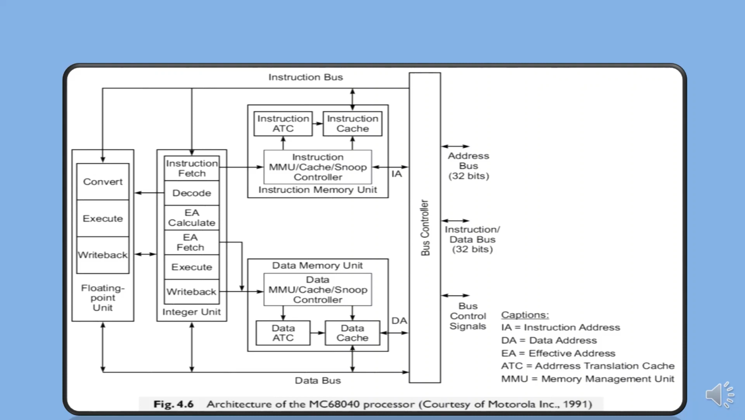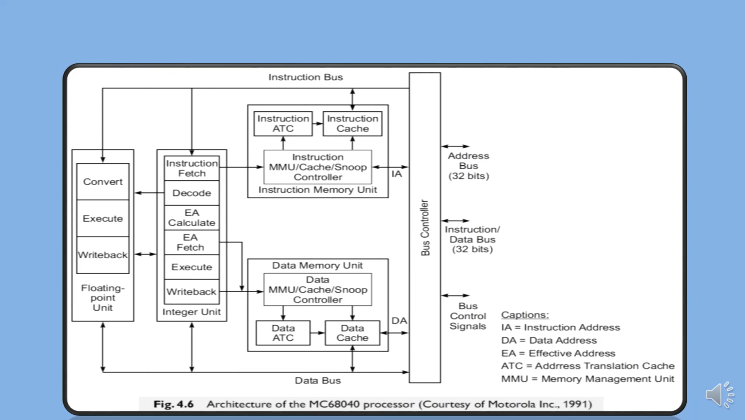The integer unit is organized in a 6-stage instruction pipeline. The floating point unit consists of 3 pipeline stages. All instructions are decoded by the integer unit. Floating point instructions are forwarded to the floating point unit for execution.